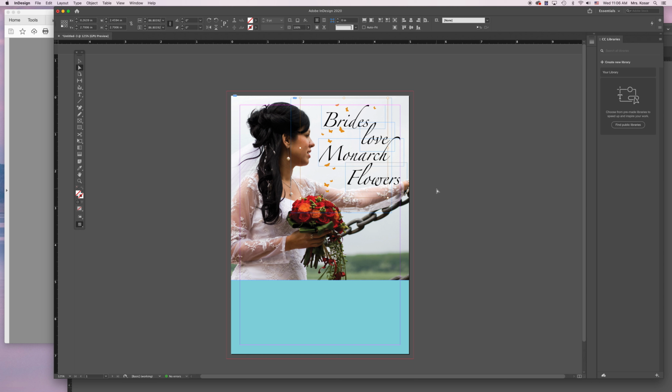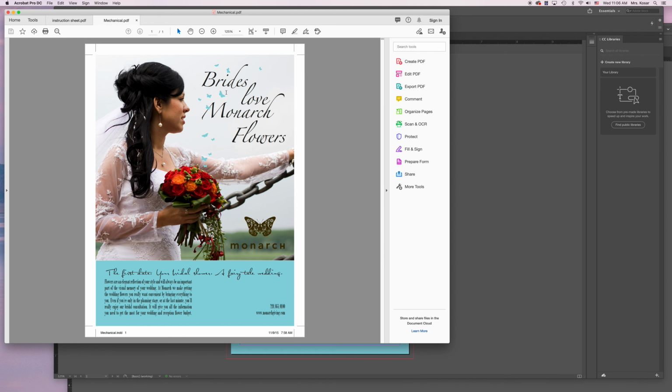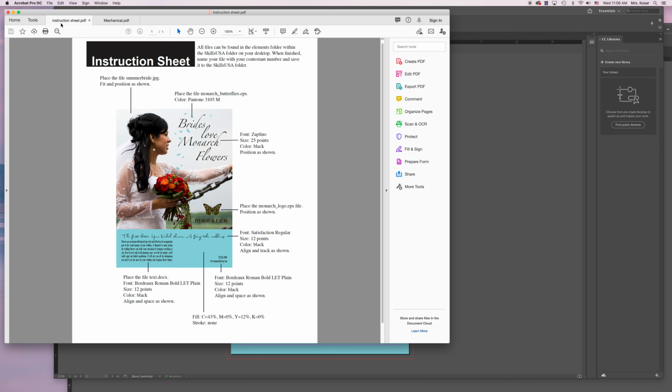So that looks about right, but the butterflies are orange. If we look at this, they need to be blue. If we look at the instruction sheet, it says that they need to be Pantone 3105. Pantone colors are called spot colors. Pantone is a brand, and it's usually a color that can't be recreated with CMYK.